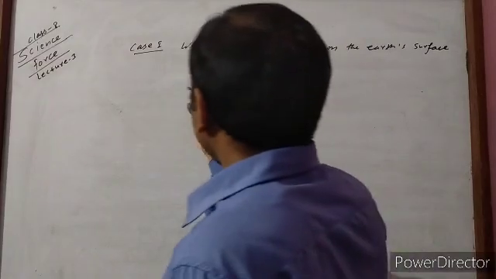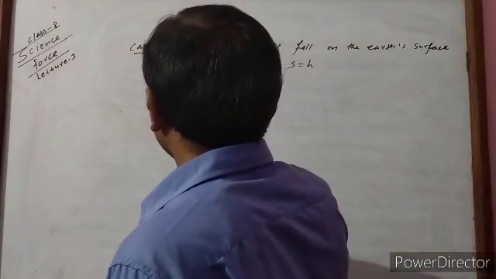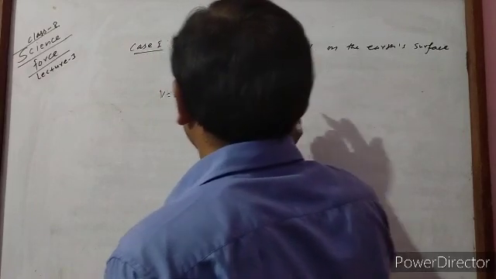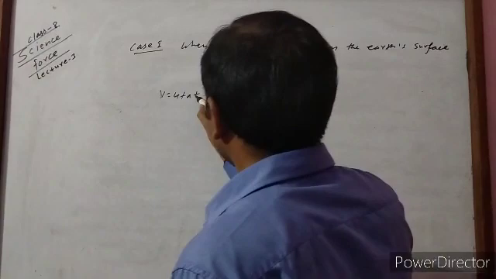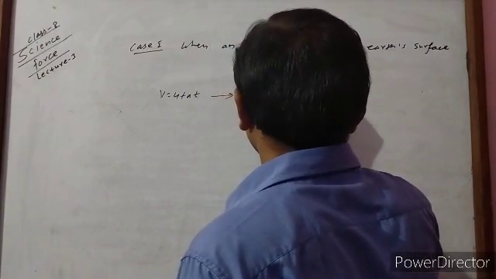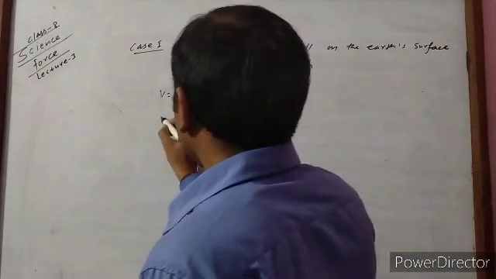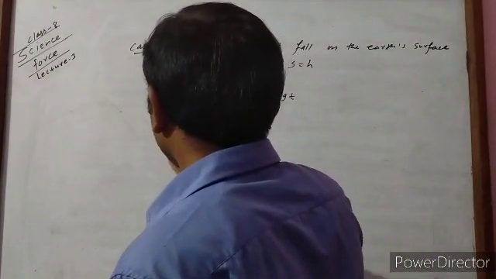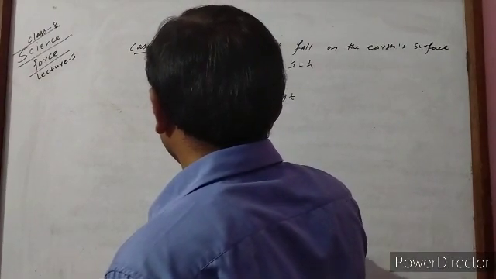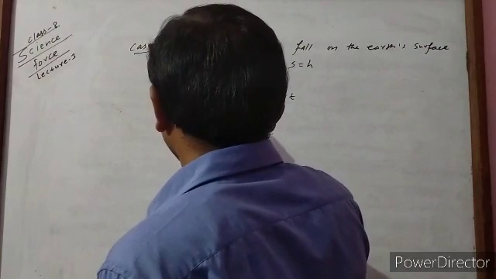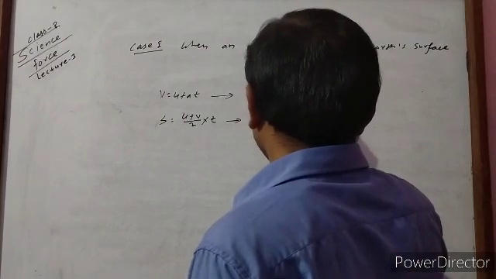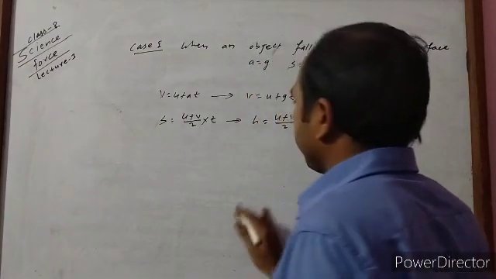Okay. Then here, first v is equal to u plus at, this formula can be written in this way: v is equal to u plus gt. Another, s is equal to (u plus v) by 2 into t.